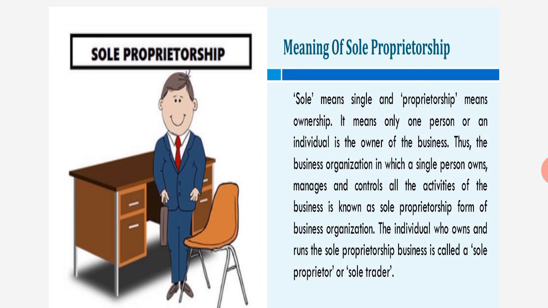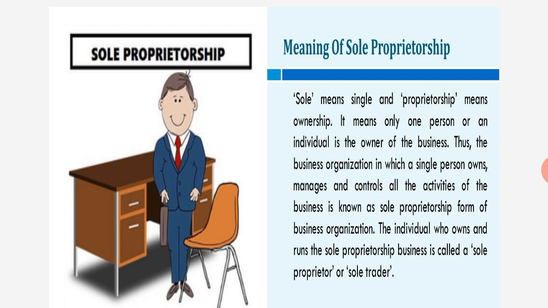See, sole proprietorship. Meaning of sole proprietorship. A person is standing alone. So by that image, sole means single. Proprietorship here means owner. Means a single person who is the owner. So sole means single, and proprietorship means ownership. He is alone the owner of the particular business. No one can interfere in that business.